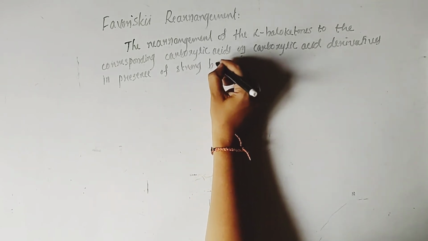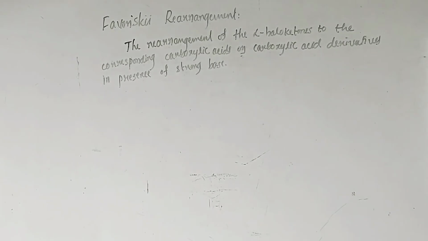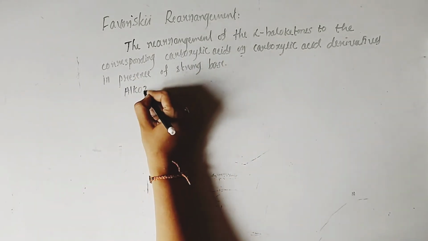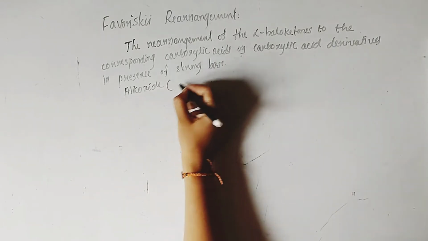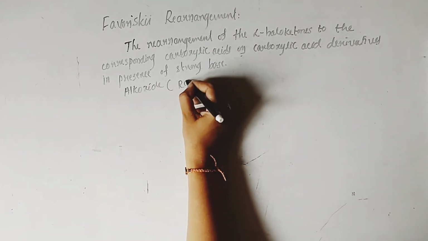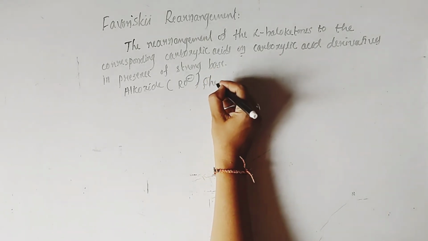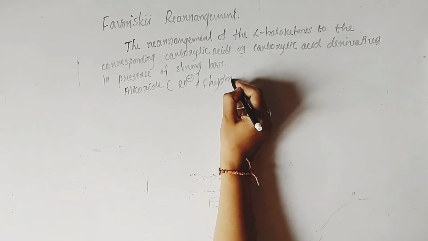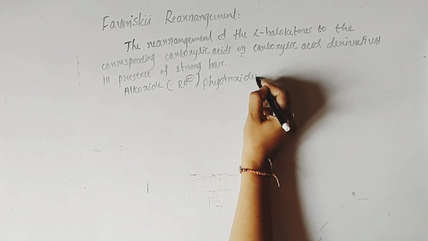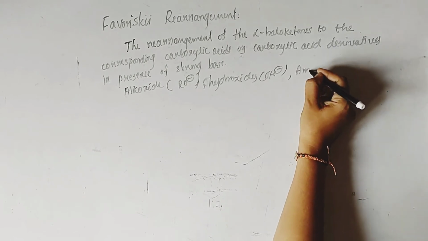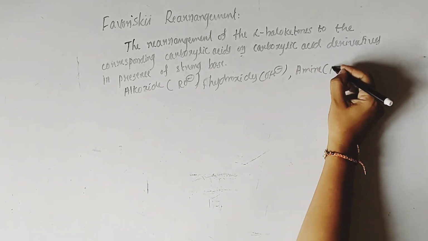strong base. So here we can take alkoxide, hydroxide or amines as bases. We can take alkoxide, that is RO minus, or else we can also take hydroxide, that is OH minus, or else we can take amines as a base here.